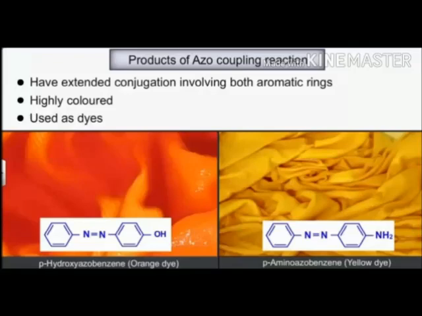And this is all: the preparation of amines, physical and chemical properties, reactions of amines. The whole aniline chapter has been covered. It is a very important chapter from the board examination. Do the NCERT questions also, and please tell me if there is any problem. This is the end of the chapter. Thank you.